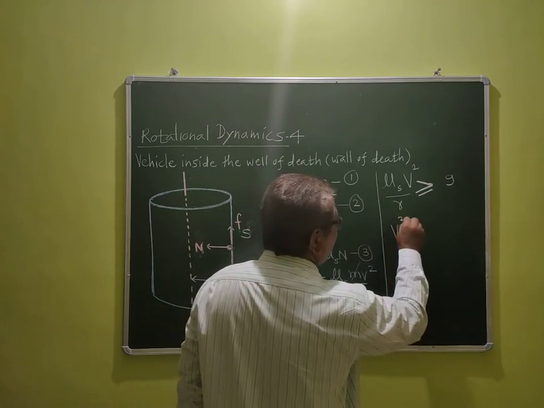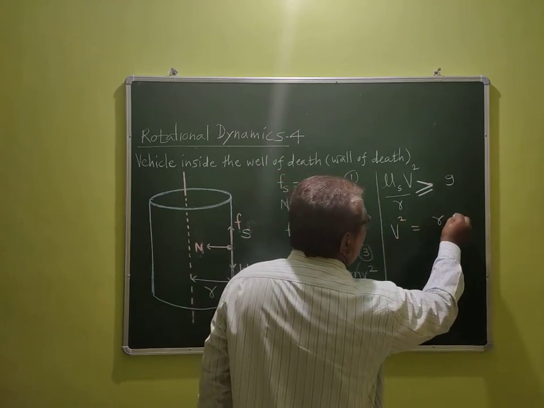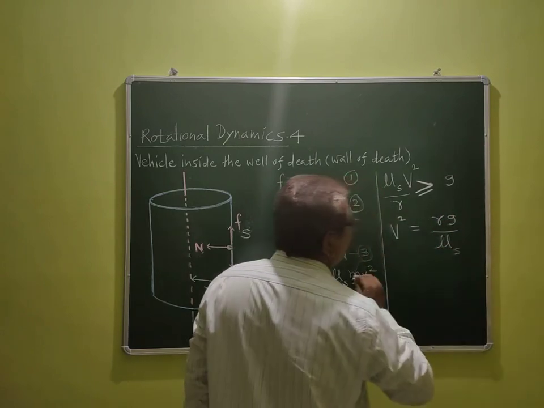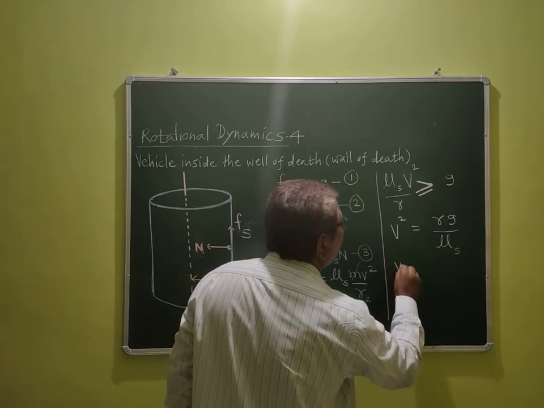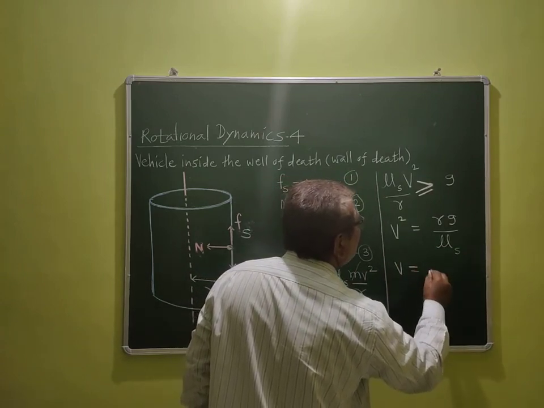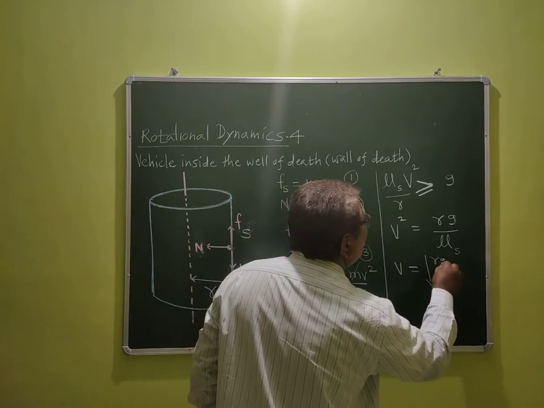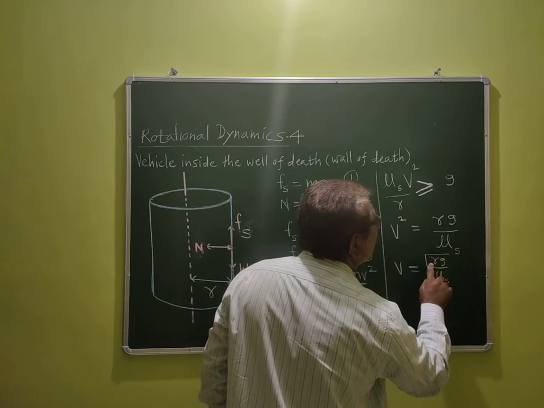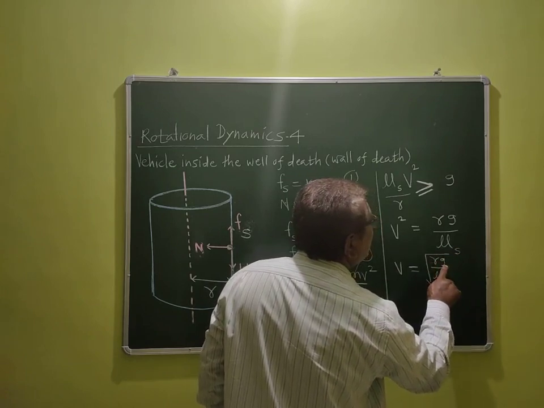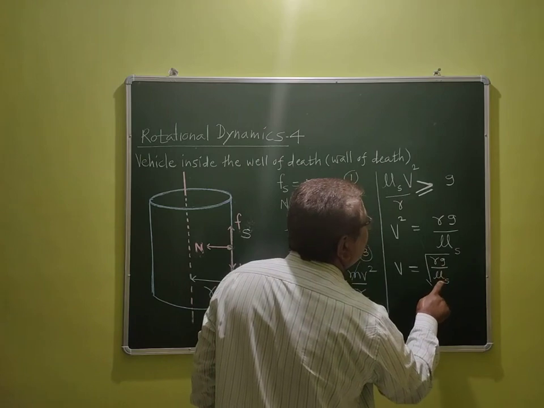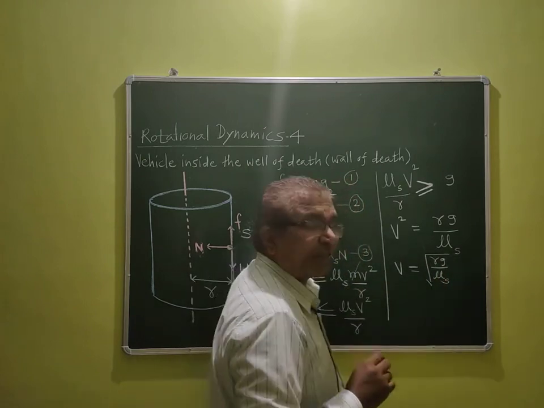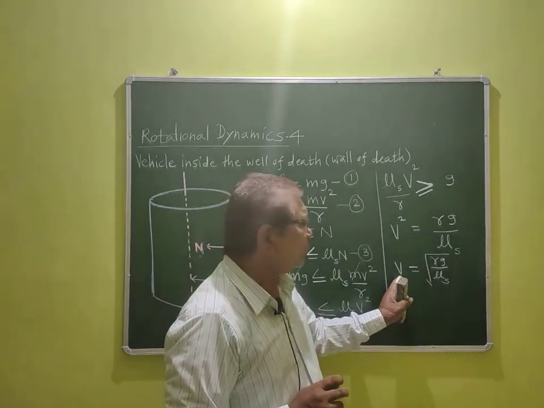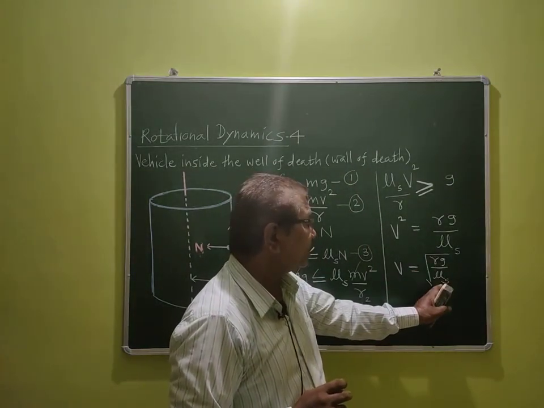From this we can write v square equal to Rg upon mu s. Taking the square root, v is equal to root of Rg upon mu s. Here R is the radius of the cylinder, g is the acceleration due to gravity, and mu s is the coefficient of static friction. So this is the velocity.